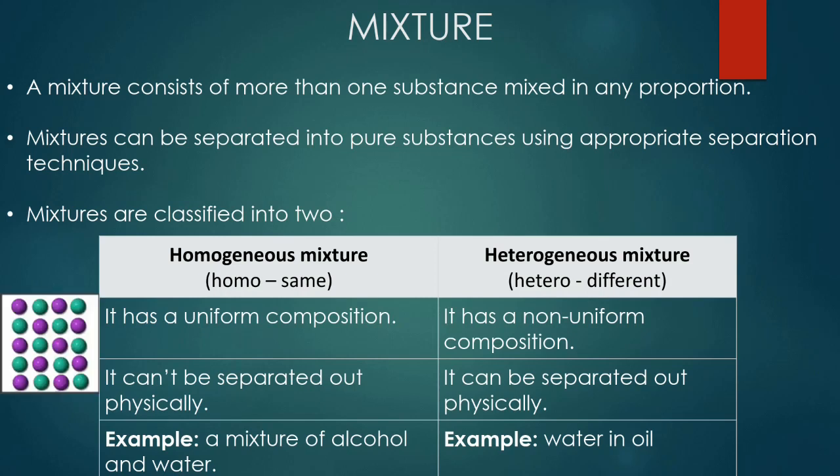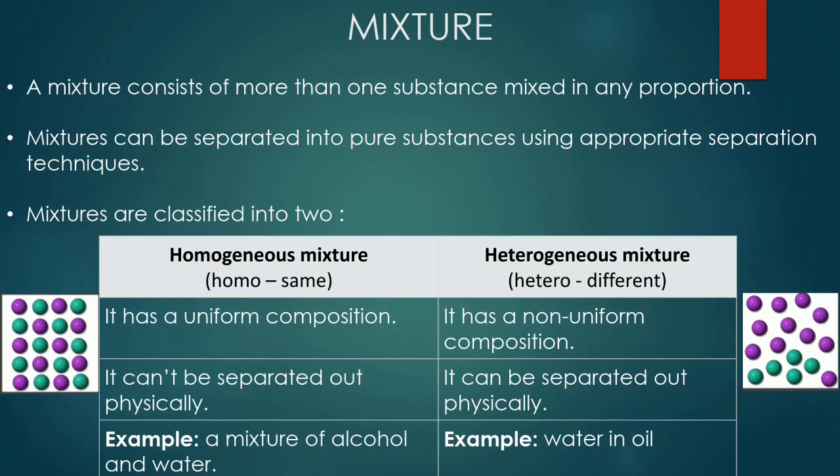Look at this diagram. We can see that they have a pattern. Whereas when you look here, it is not uniform. It's obvious from the figure, it's not uniform. Next, another point of difference is that homogeneous mixtures cannot be separated out physically, whereas heterogeneous mixtures can be separated out physically. Just think about an example of each.